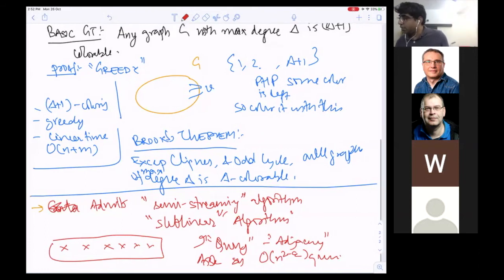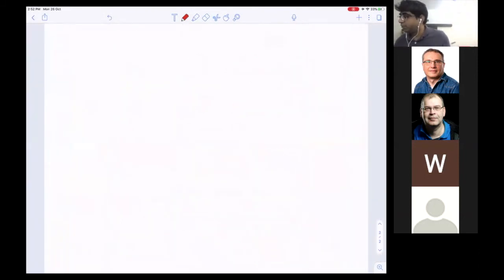This is why this paper was considered a breakthrough. If you look at other similar problems, like maximal independent set or even maximal matchings, you cannot do these things this efficiently.